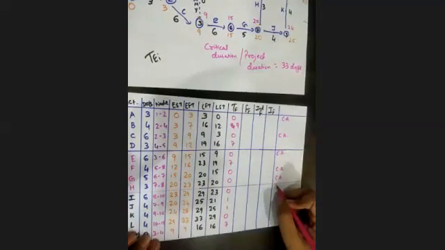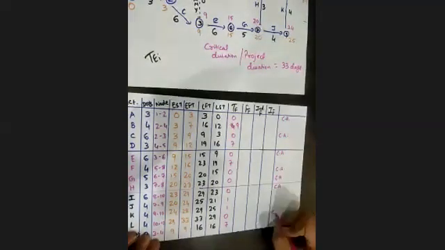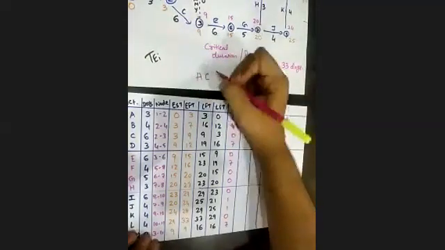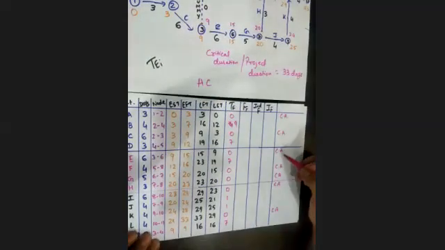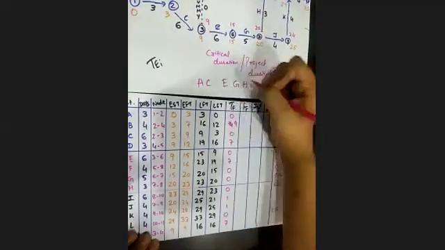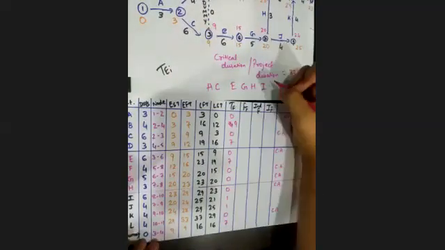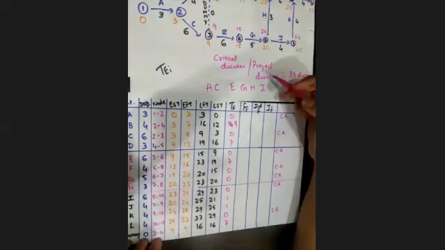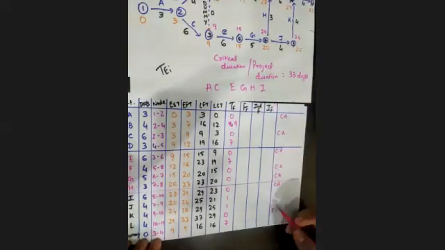Why am I doing this? Because I have not found out the critical path, so I will make a chain of this path. So A, C, E, G, H, I, and dummy. Dummy will be in between. Just a minute, there is some mistake. Dummy is not a part of that.